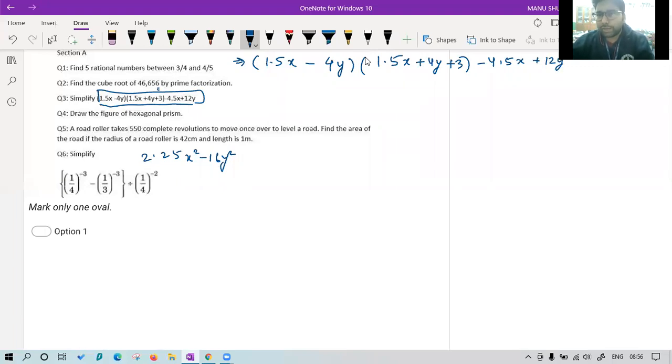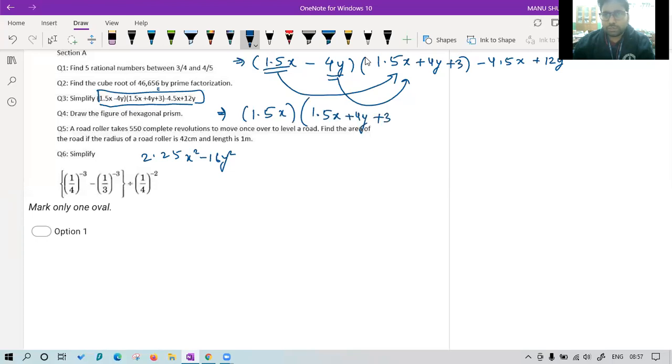First, we will open the brackets. So we all know we have to multiply this number into the complete second bracket, then this number into the complete second bracket, and we'll get the solution of these brackets. So let's start. Ananya is saying okay. Now let's see. First, we multiply 1.5x with the complete second bracket, that is 1.5x plus 4y plus 3.